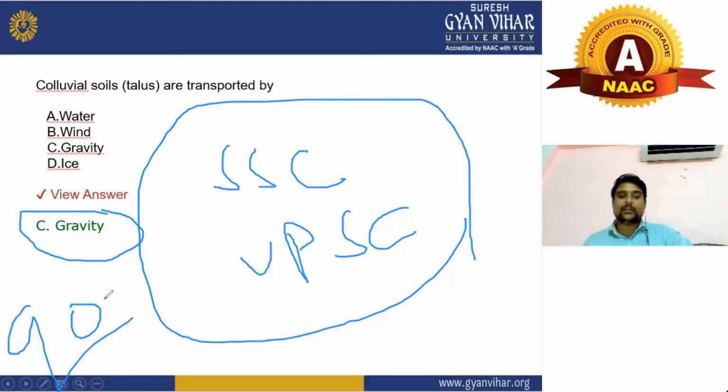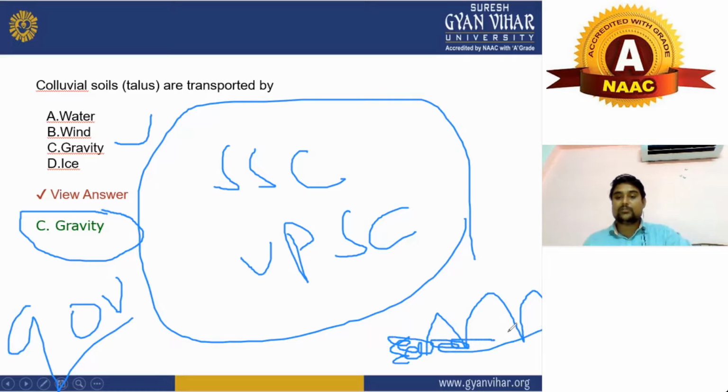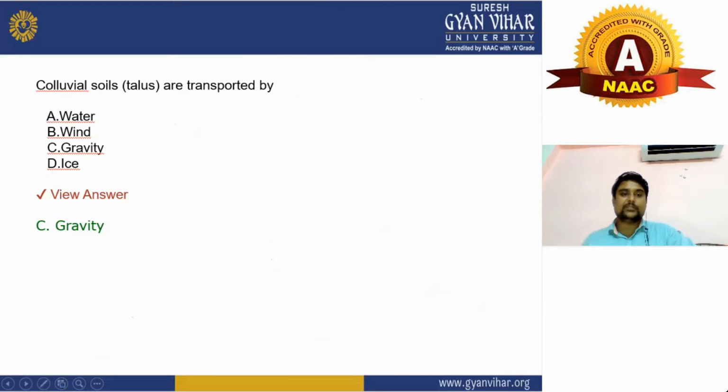That's why you need to remember that colluvial soil, which we also call talus, is transported by gravity. Suppose this is your mountain. Talus will be deposited at the bottom of the mountain due to the gravitational force. It will come downward due to gravitational force. That's why the transporting agent here is gravity. Now come to the next question.